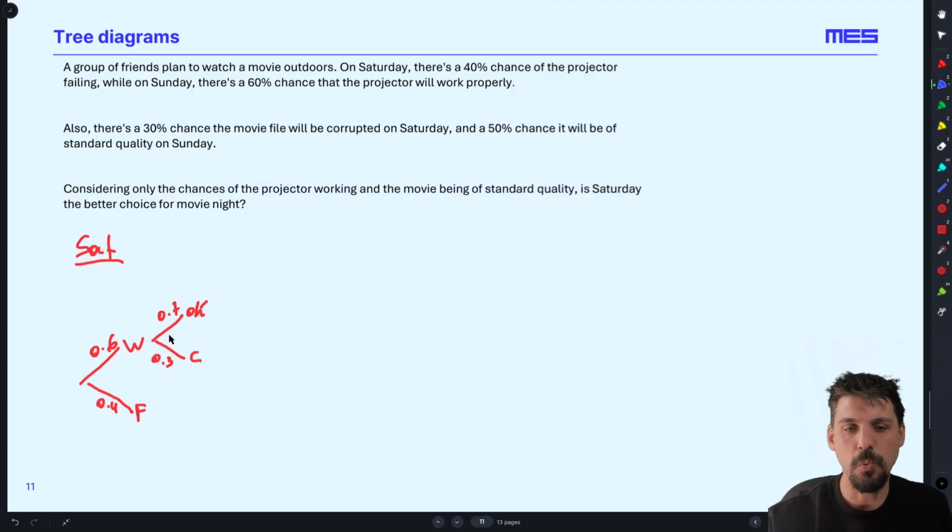So what is the overall probability of me watching the movie on Saturday? Well, it needs to work, then it needs to be okay. Times those together to get 0.42. And you can also see work and corrupted will be 0.18, and the whole thing failing, so us giving up entirely, is 0.4. These three probabilities will add up to 1. Something needs to happen.